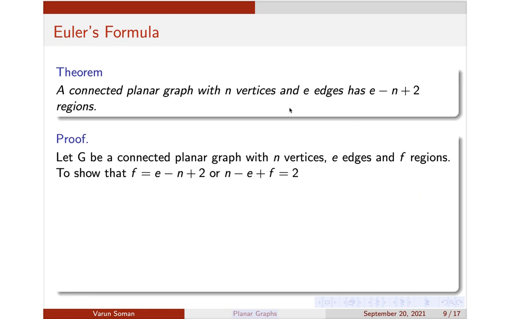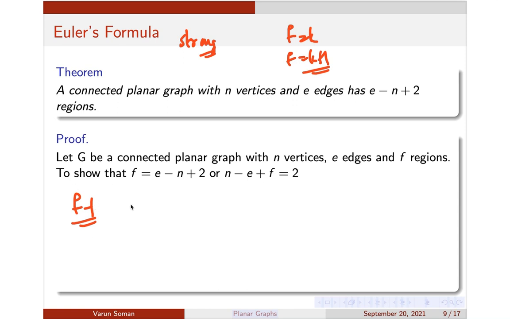In the second step we will assume that the result is true for all f up till f minus 1. So the result is true for all graphs with up to f minus 1 regions. I am using strong induction. You know that there are two types of induction here, strong induction and weak induction. In weak induction I will just assume that it is true for f is equal to k, and I will prove that it is true for f is equal to k plus 1 also. But I am assuming that it is true for all graphs up till f minus 1 regions. So I am assuming a strong induction here.